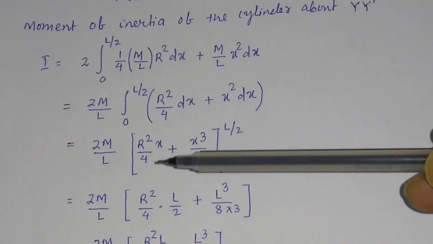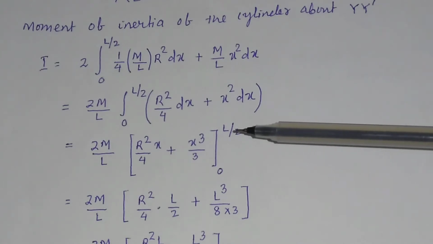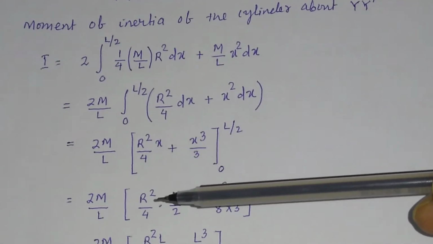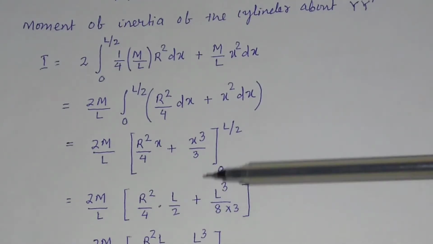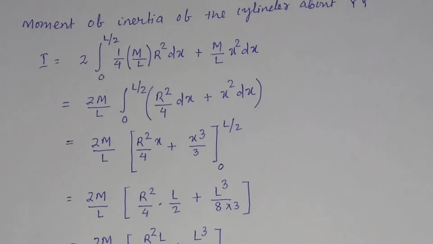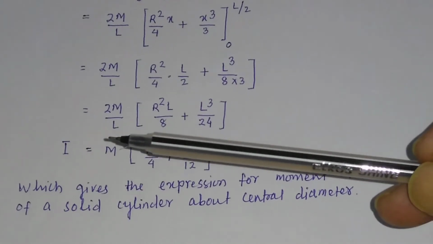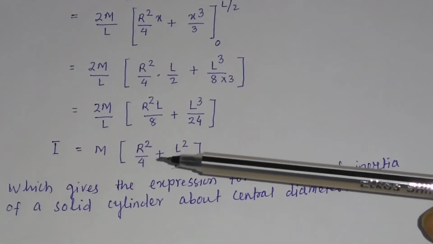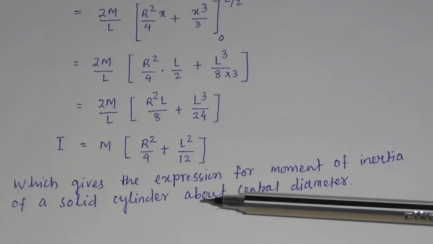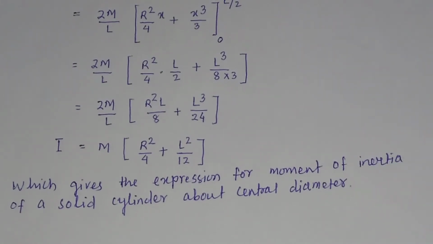If you put 0, the second term will be equal to 0, and if you put the upper limit L by 2 in place of x, this will be equal to r square by 4 into L by 2, and this will be equal to L cube divided by 8. So if you solve the values, then you will get the moment of inertia I equal to m into r square divided by 4 plus L square divided by 12, which gives the expression for the moment of inertia of a solid cylinder about the central diameter.